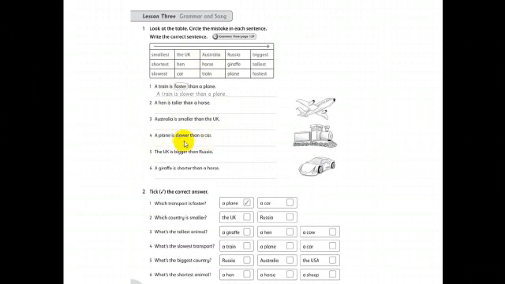A plane is slower than a car. هل هو أبطأ من السيارة؟ No. A plane is faster than a car. Now number 5, the UK is bigger than Russia. The UK and Russia. Bigger than? No. The UK is smaller than Russia.